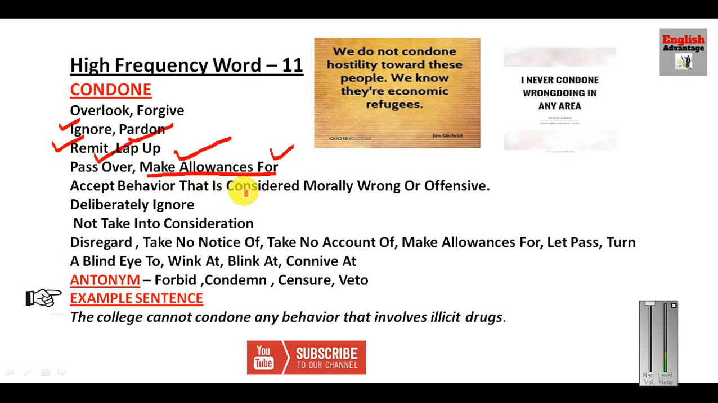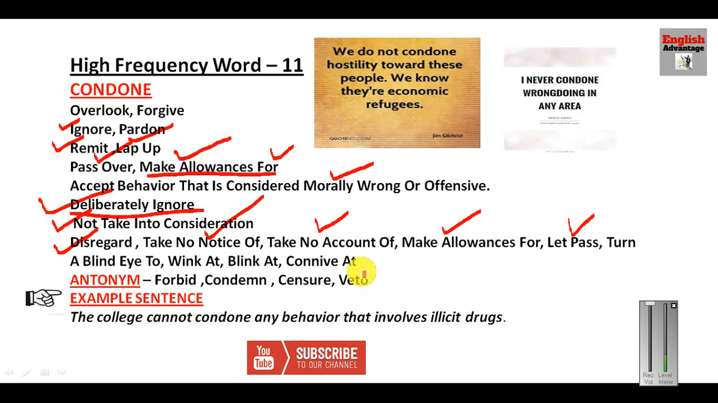Accept behavior that is considered morally wrong or offensive. This is also condone. Deliberately ignore something or intentionally ignore something is also called condone. Not take into consideration, do not consider, disregard. Okay, take no notice of, take no account of. These phrasal verbs and idiomatic expressions I have taken intentionally just to facilitate your success in the exam easily. Make allowance for, let pass.